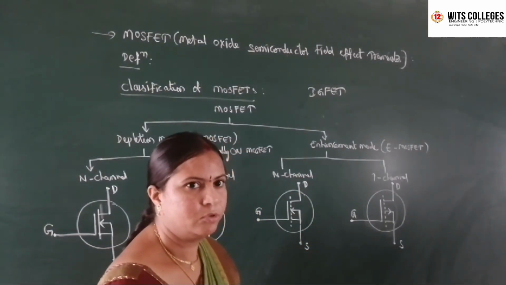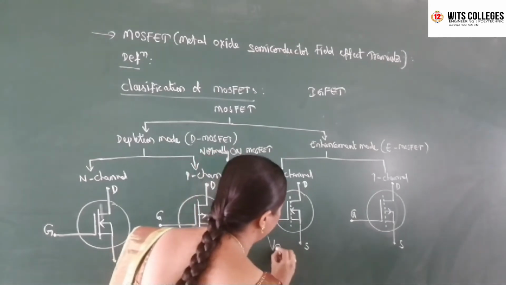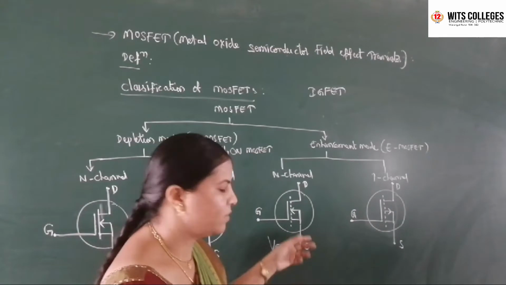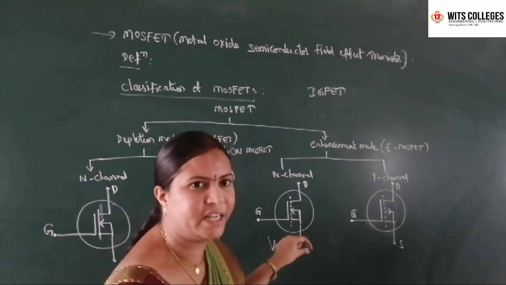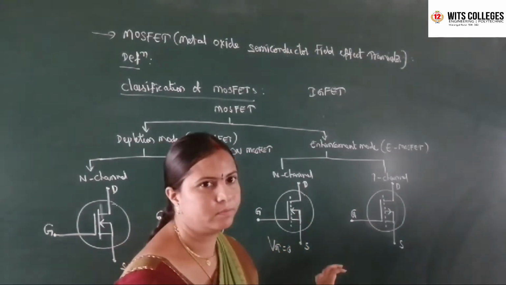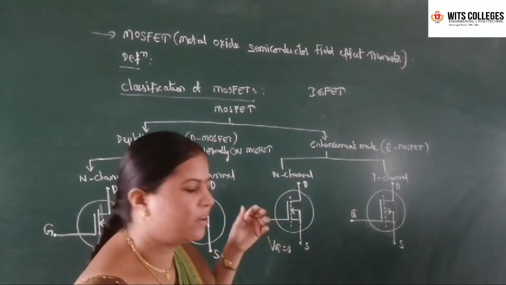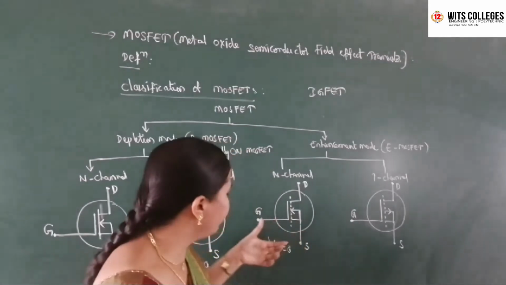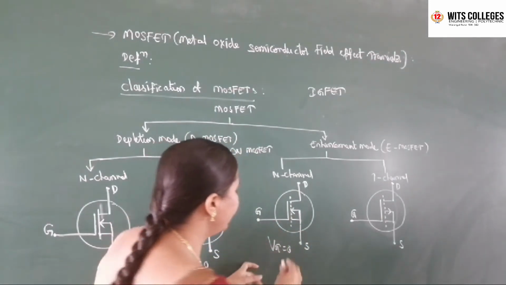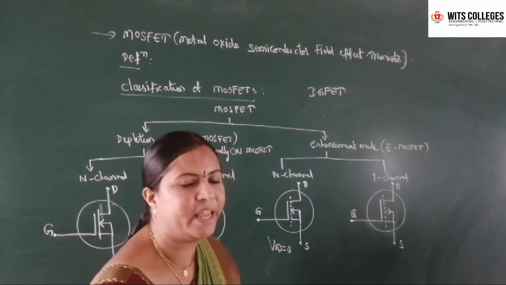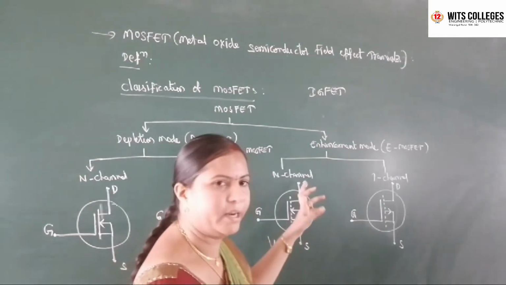So when VGS equals 0, if you are not applying any gate to source voltage, there is no channel. In this condition no drain current flows between source and drain. When the gate to source voltage is equal to 0, there is no channel, so no drain current flows from source to drain.